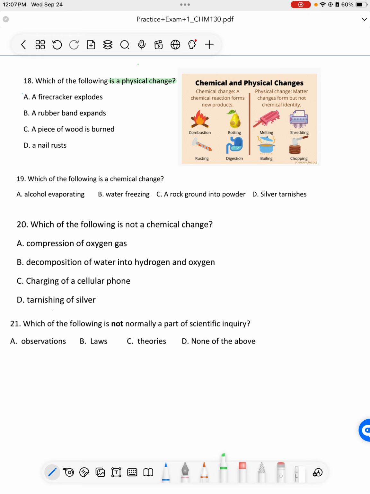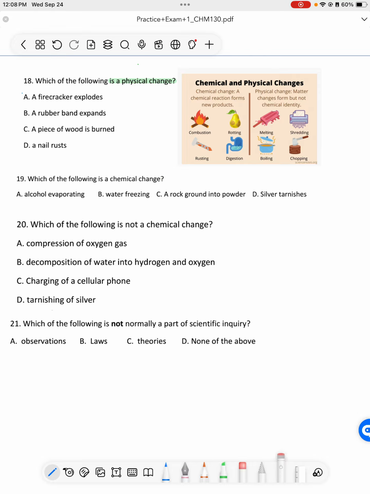So those are property changes. The water is still H2O. It still exists the same as H2O. All that's changed is its physical property. It was a solid, and then it was a liquid, and then it was a gas. We had it frozen as a solid, we melted it into liquid, and then we evaporated it into a gas. All of those things are physical changes.